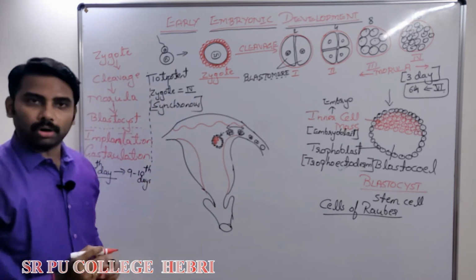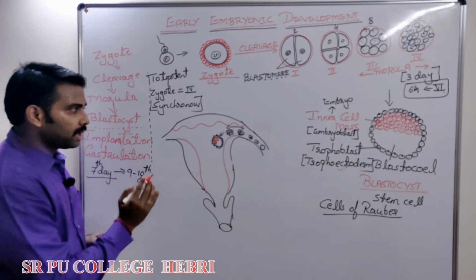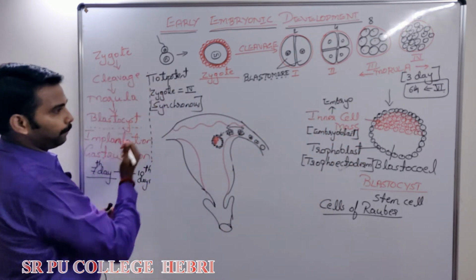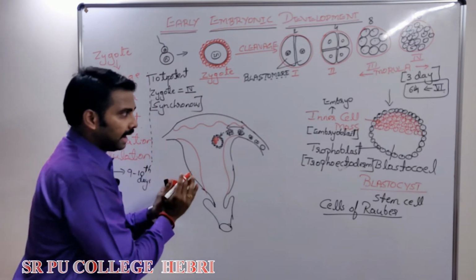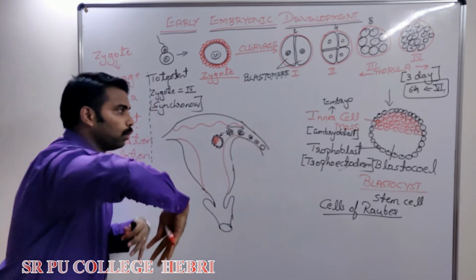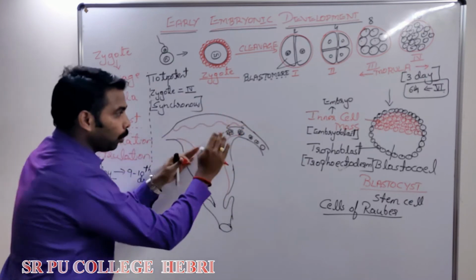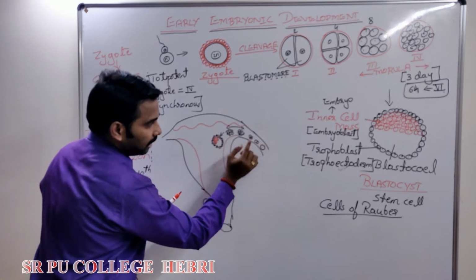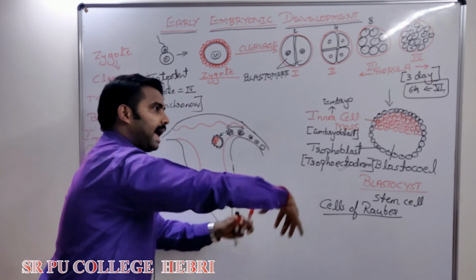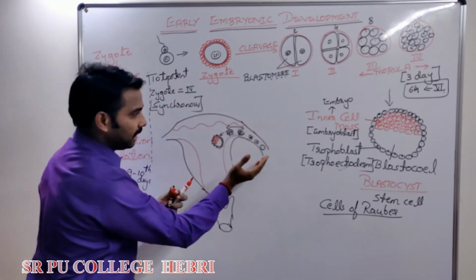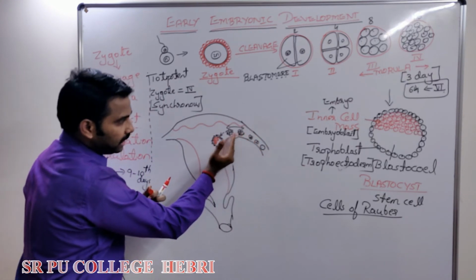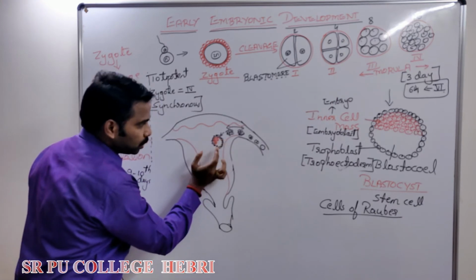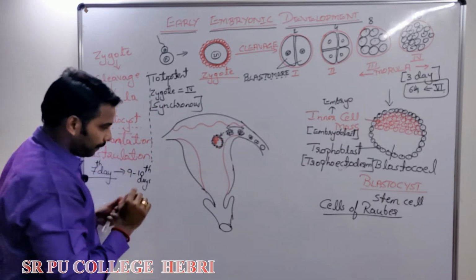The cavity is called blastocoel. Throughout this process of development, remember that this entire embryo will be swept toward the uterus. It is not happening here itself. When the zygote converts to 2 blastomeres, it is gradually being pushed as well. The embryo is gradually moving toward which one? Uterus. Once the blastocyst reaches the uterus, what happens?